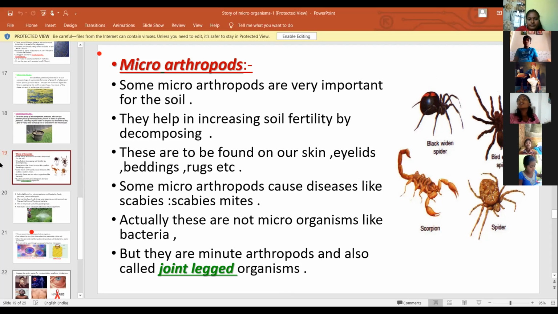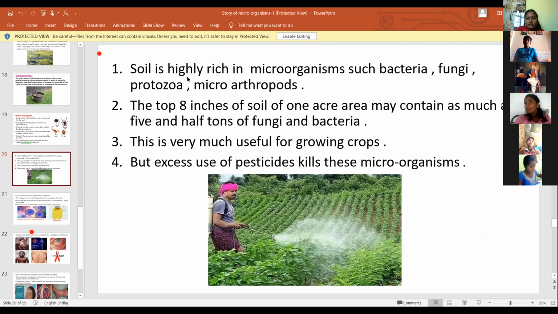Next. Soil is highly rich in microorganisms such as bacteria, fungi, protozoa, and microarthropods. These are all the microorganisms present in soil. The top 8 inches of soil of 1 acre area may contain 5.5 tons of fungi and bacteria.